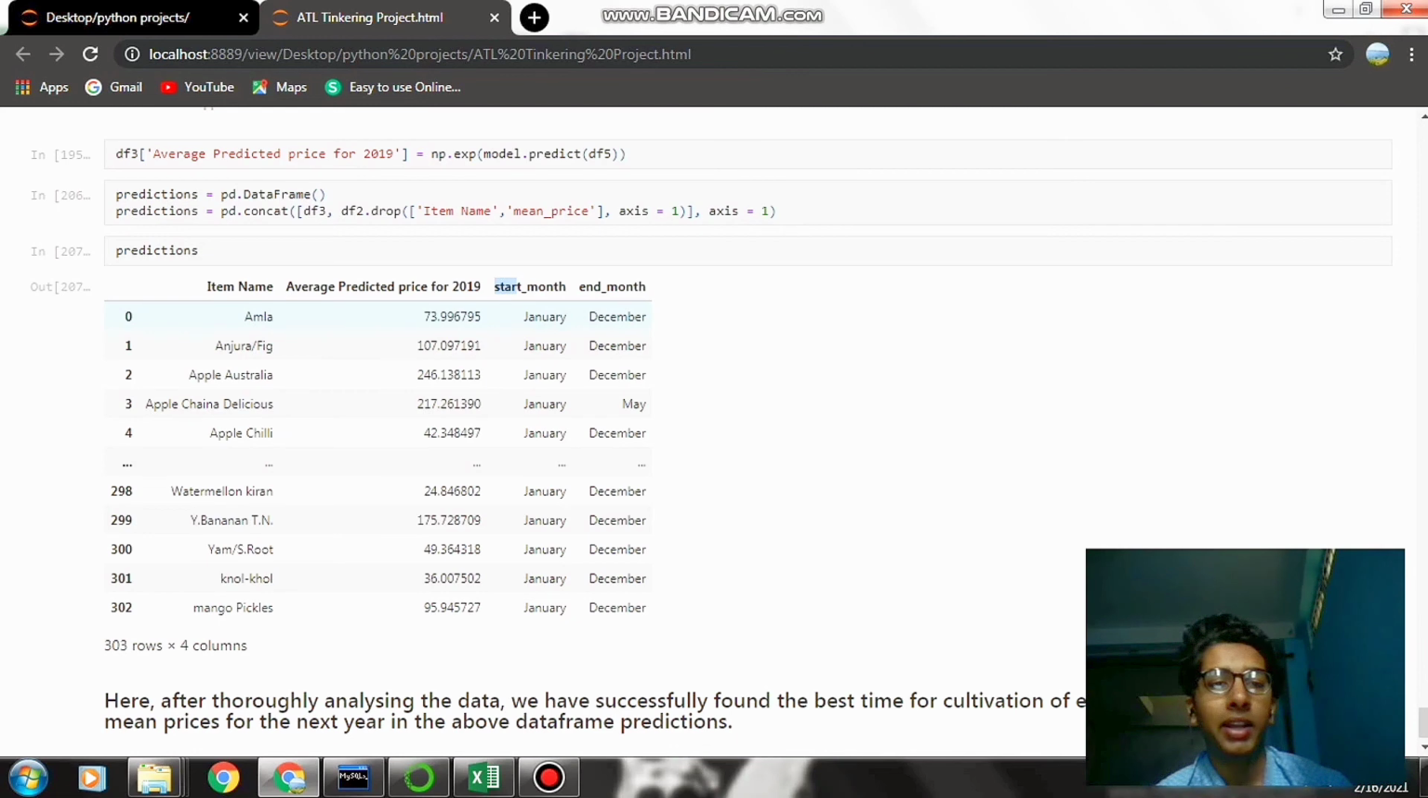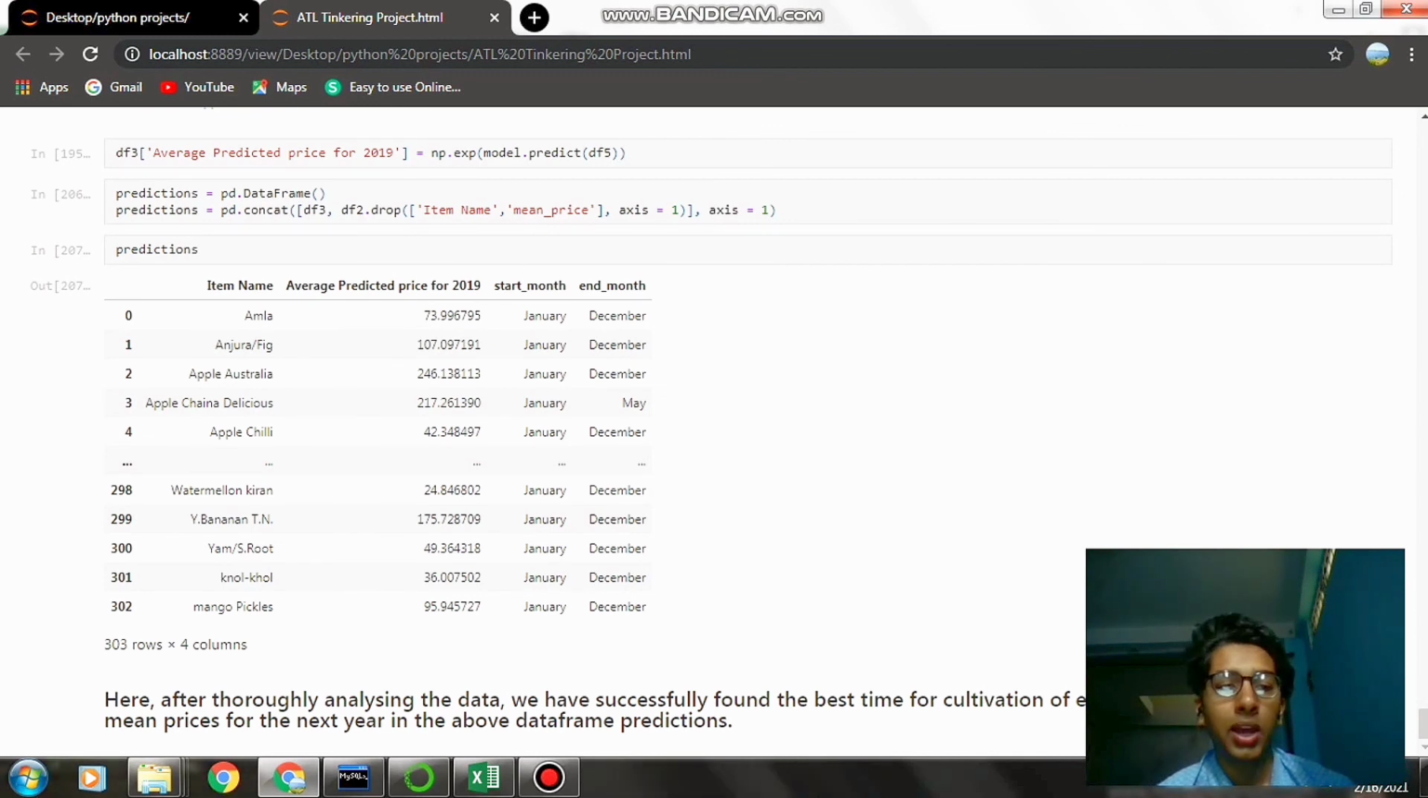After predicting this, I concatenated it with the previous data frame that tells us the start month and end month for best cultivation, that is, the best time for cultivation. So here I have written that after thoroughly analyzing our data, we have successfully found the best time for cultivation of each crop and predicted the mean prices for next year in the above data frame, predictions.